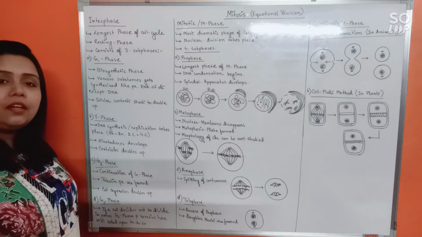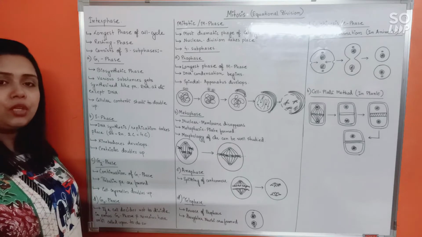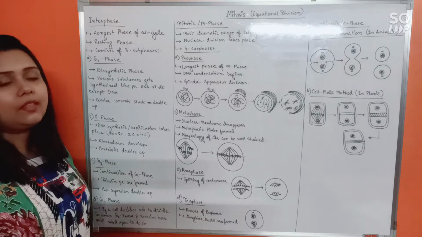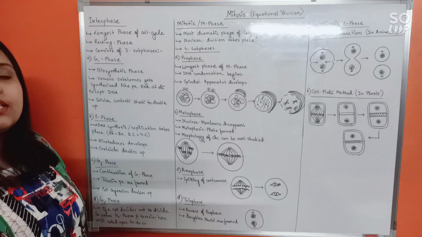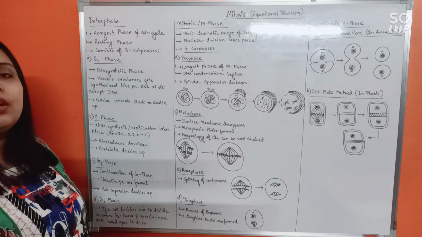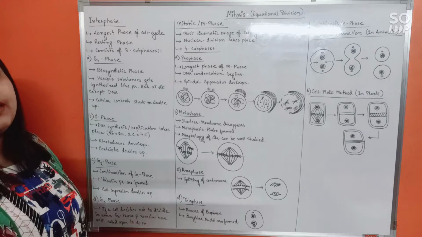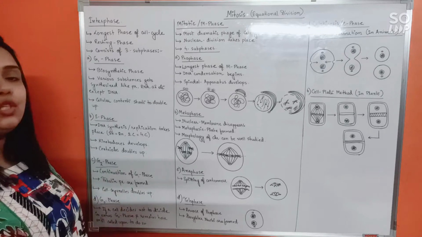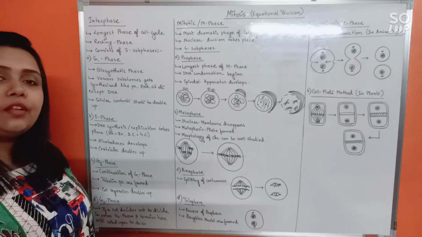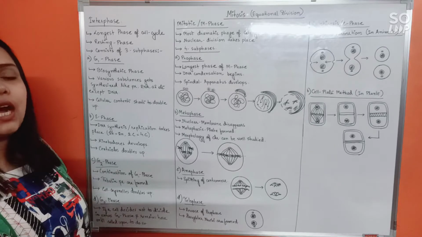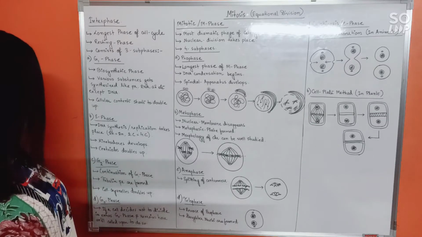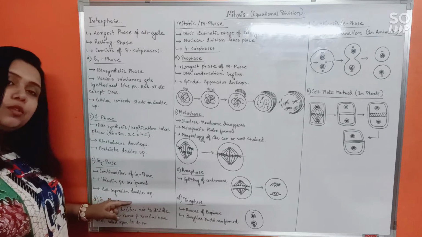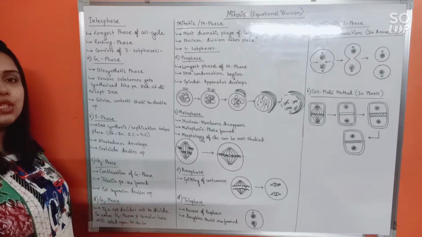Here there is a special mention of a protein that would start to bulk up in the cell during G2 phase, and that is tubulin protein. Tubulin protein synthesis will be observed in large quantity during the G2 phase, because later on these proteins would start forming the spindle fibers. Cell organelles will also double up by the time it is G2 phase.